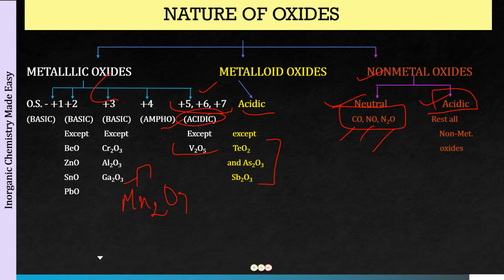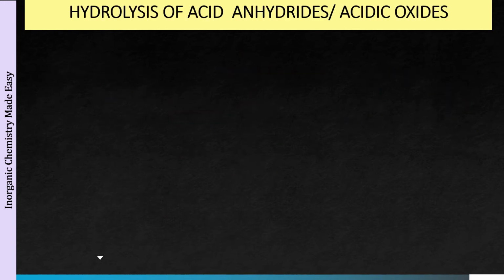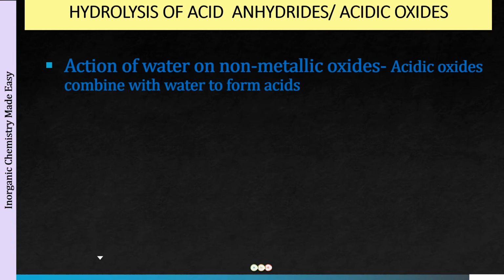And once you know which are acidic oxides, you simply have to add water to that to get your oxoacid. So chiefly what we are going to learn today is the action of water on non-metallic oxides. But the trick that I will be giving you is going to be valid for the metallic oxides in +5, +6, +7 oxidation state as well as for the metalloid oxides too.